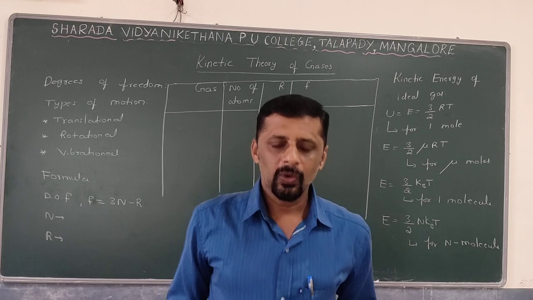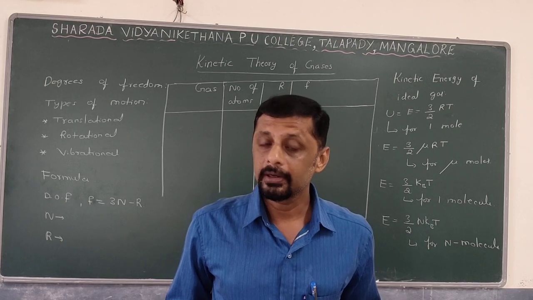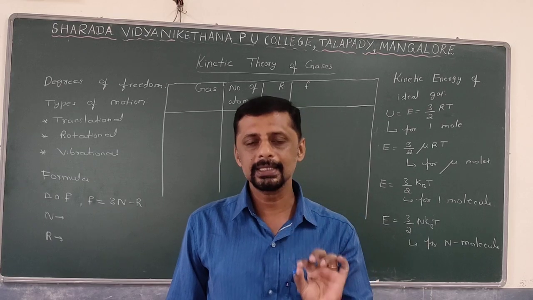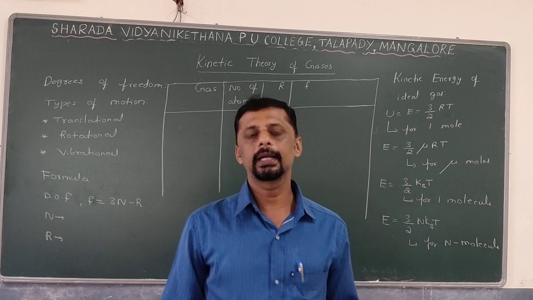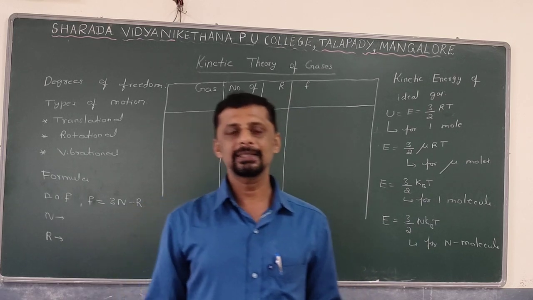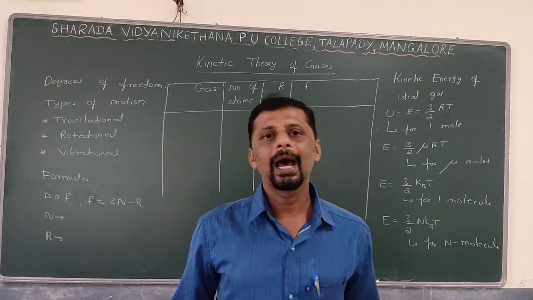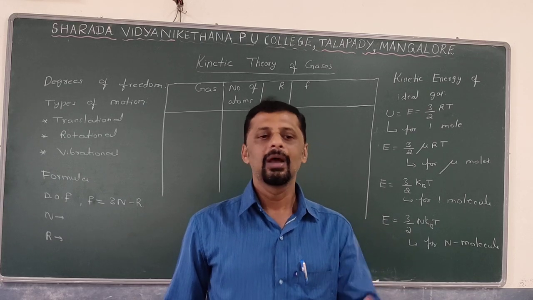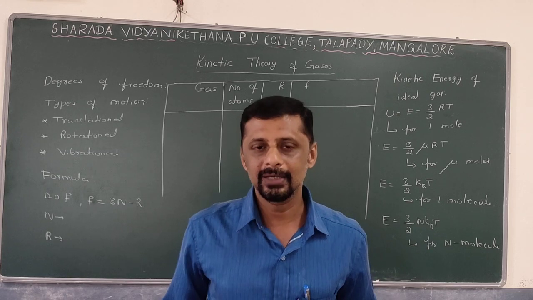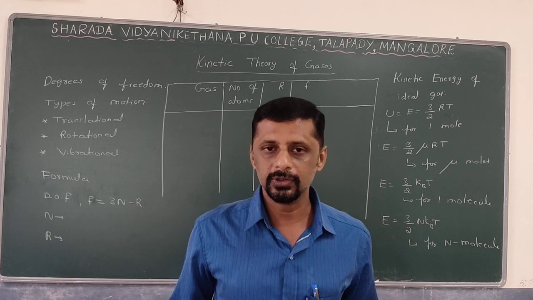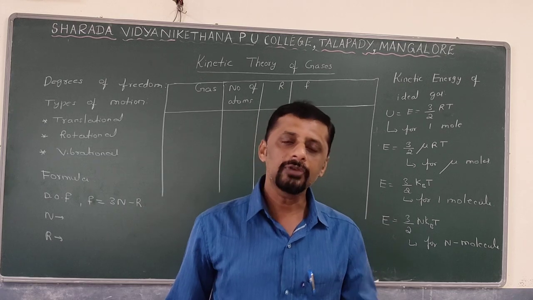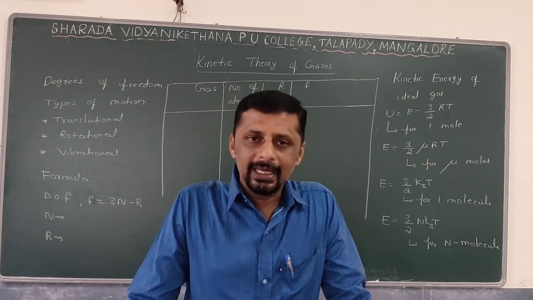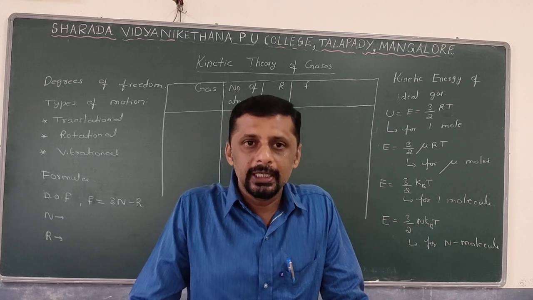As I said earlier, the gases present in our nature are not ideal gases, they are real gases. Real gases do not obey the gas laws, and the real gas equation is different from that of what? The ideal gas. Why? While deriving the ideal gas equation, we do not consider the intermolecular force of attraction between the gas molecules, but after considering the intermolecular force of attraction between the gas molecules, there is a correction. A correction is needed for the pressure term as well as what?